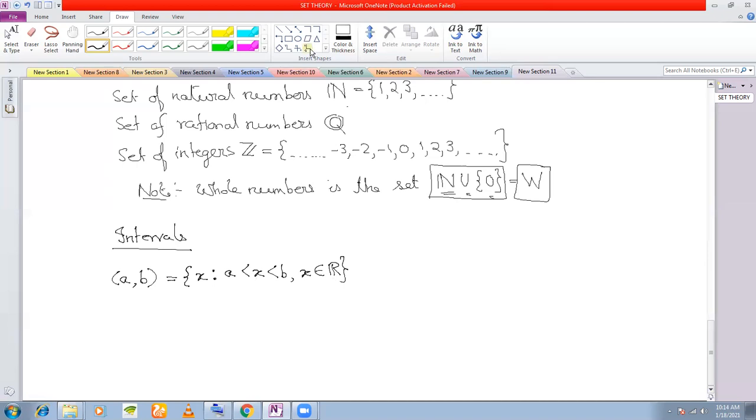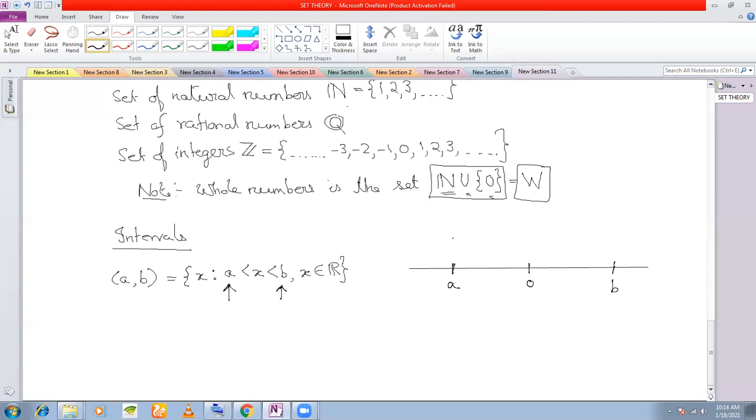If you are representing this on the number line, then what will this set look like? You have done inequalities and the number line in class 10. This is your 0, and say this is your point A somewhere. The lower number is written on the left side. The higher number is written on the right side.